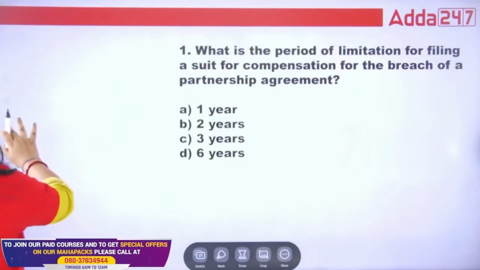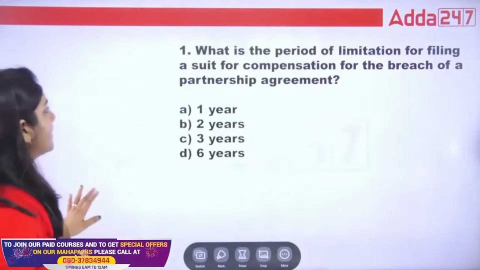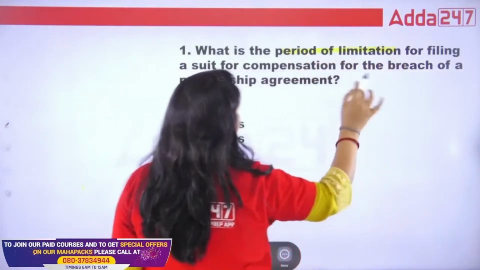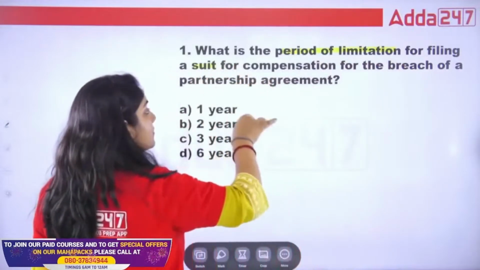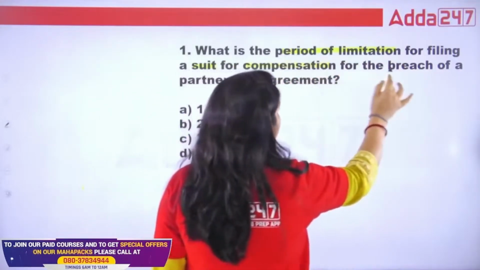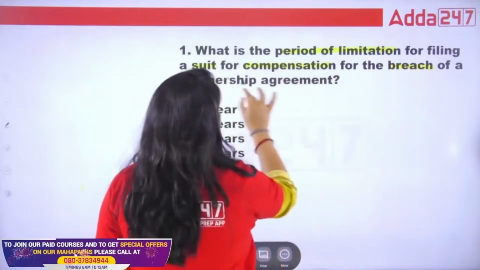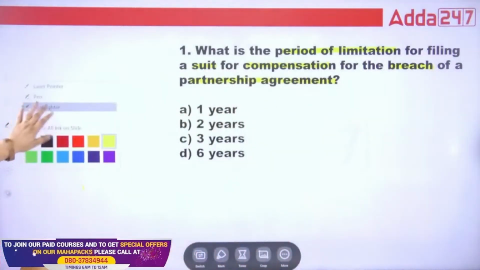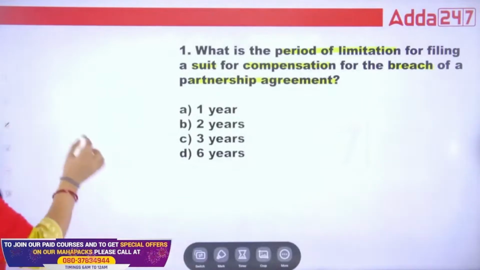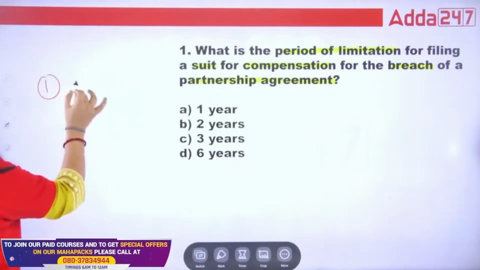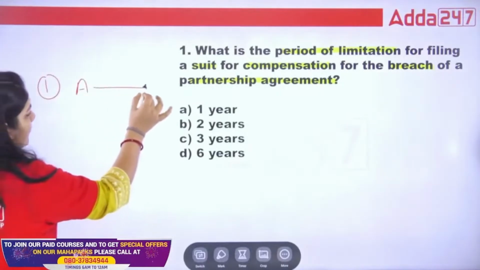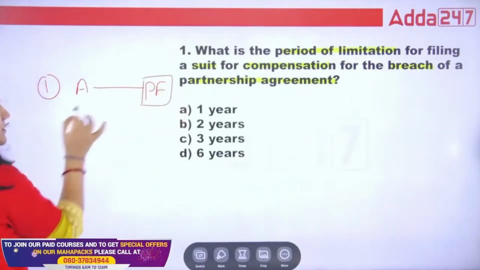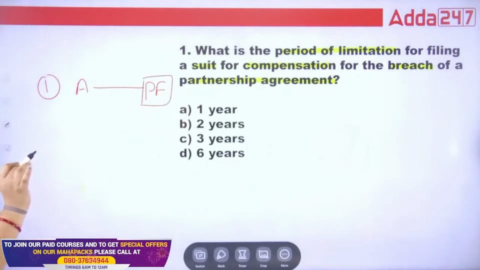The number 1 question on the screen, guys, is: what is the period of limitation for filing a suit for compensation for breach of the partnership agreement? This question you can understand in 2 ways. Suppose there is a partnership firm, and they do business with each other.